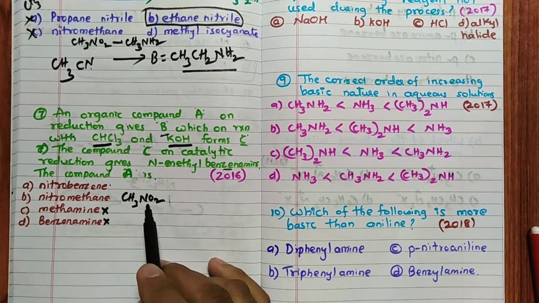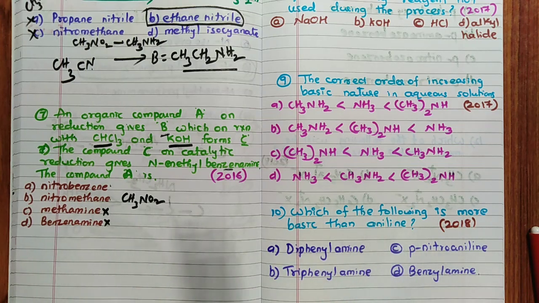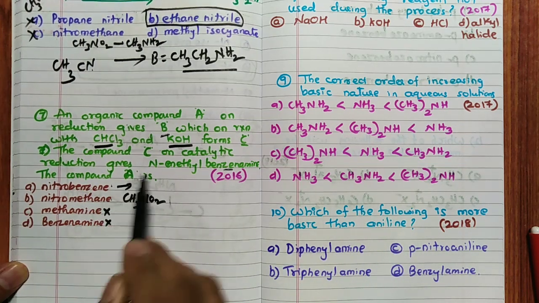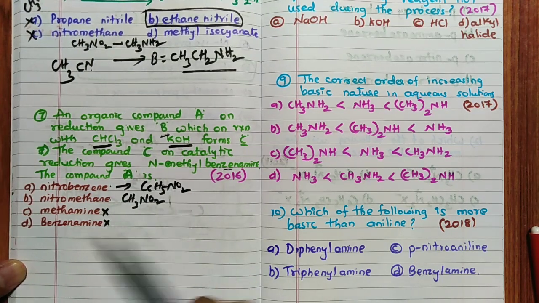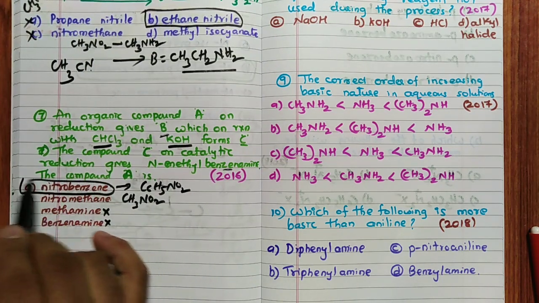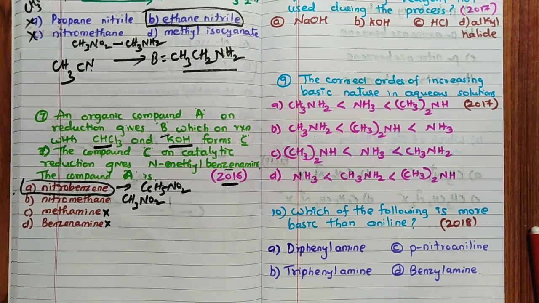CH3NO2 never forms N-methyl benzenamine, because the benzene group will never be attached to this. But this is possible: C6H5NO2. Hence the answer should be this. See, without writing anything, I have arrived at the answer. So you can save your time like this.